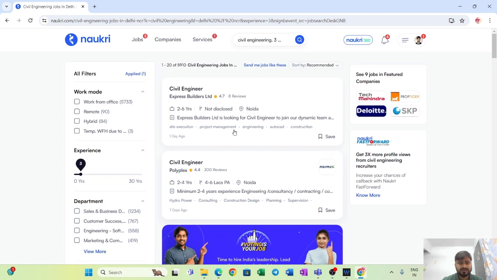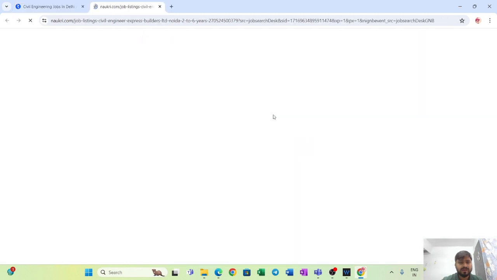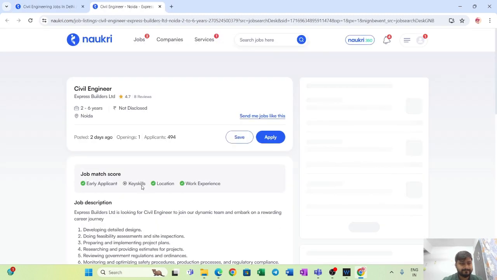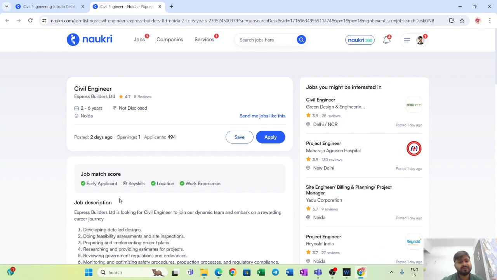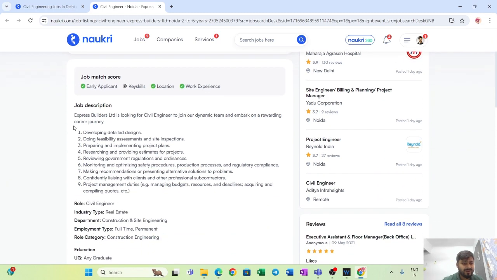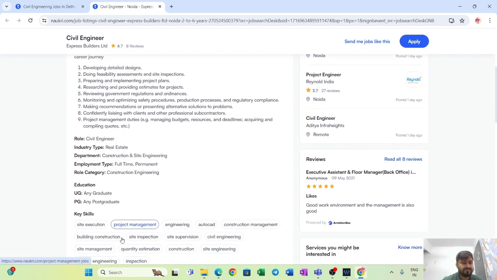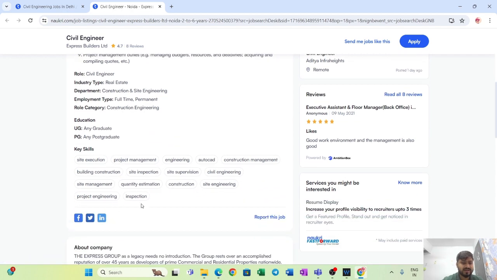Let's allow 2 to 6 years of experience. Money is not disclosed. It is in Noida. So yeah, see, I told you about the job description. So you have this job description, role, industry type, education, and skills they are asking.